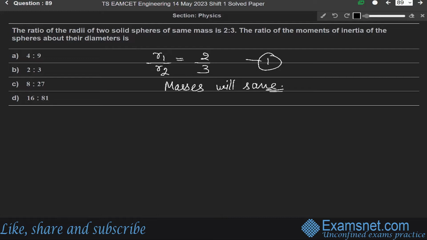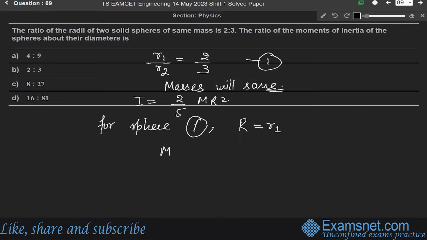And the moment of inertia for a solid sphere, we know that I is equal to 2 by 5 mR squared. Let us say for sphere 1, its radius is R equals R1. So the moment of inertia for the first one will be 2 by 5 m1 into R1 squared. Let us say this is equation 2.